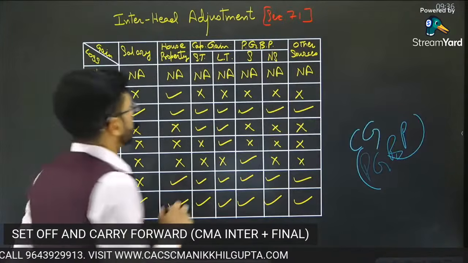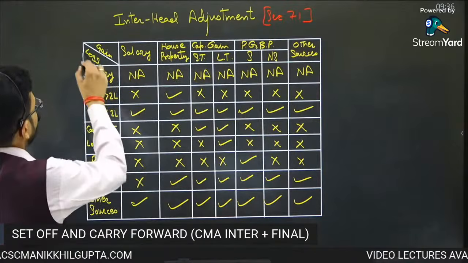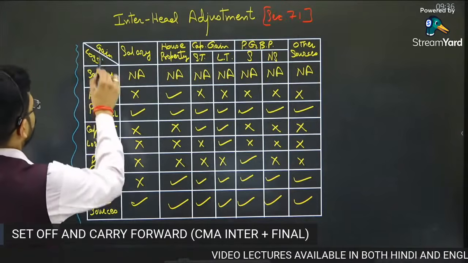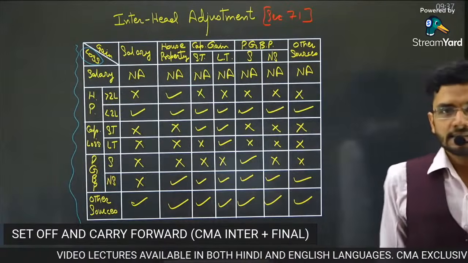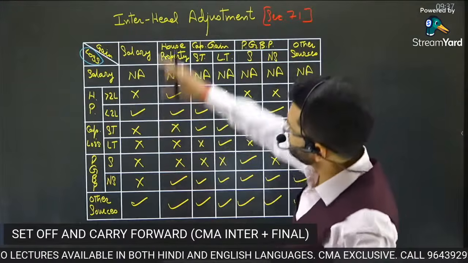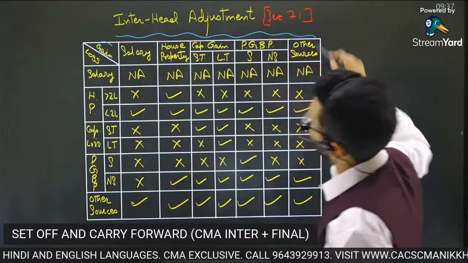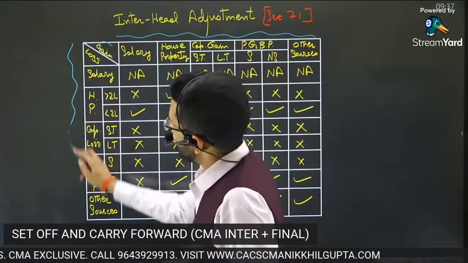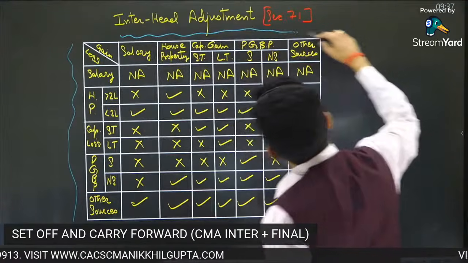So inter-head adjustment. So guys, how is this chart prepared? Please understand. On the x-axis, I have plotted all the losses. And on the y-axis, I have plotted all the gains.